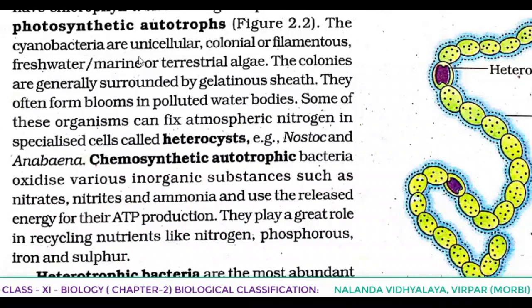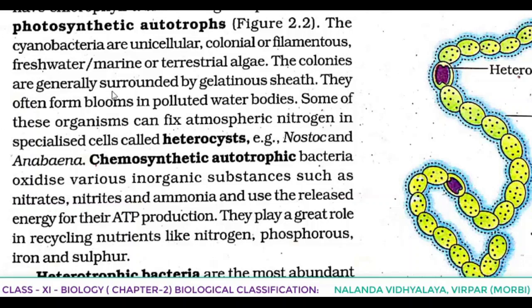The cyanobacteria are unicellular, colonial or filamentous, freshwater or marine or terrestrial algae.